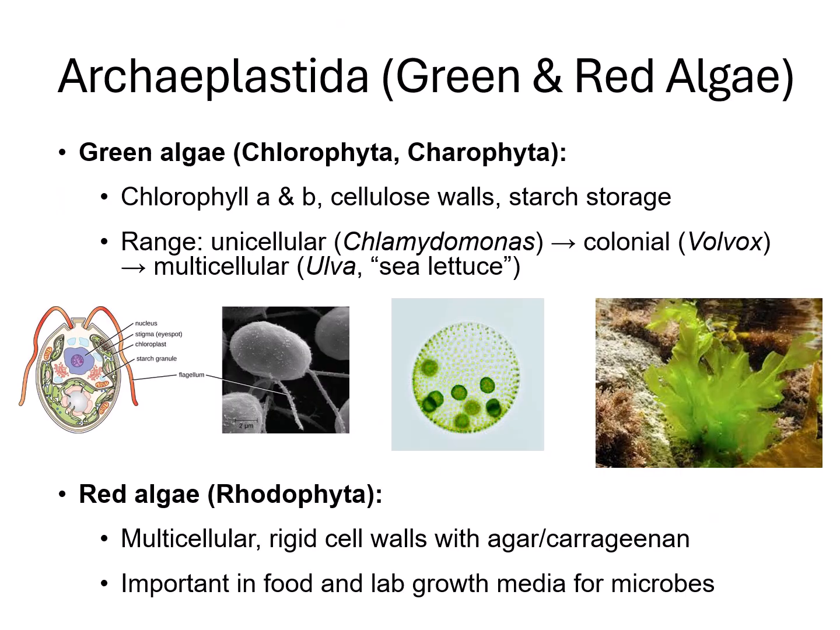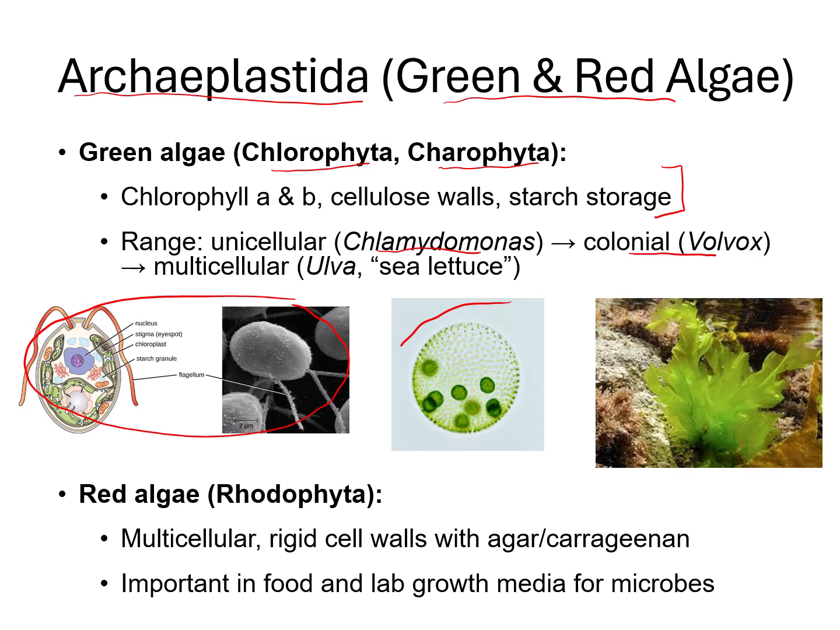Our next supergroup are the Archaeplastida, and these include red and green algae. For green algae, we have two phyla, Chlorophyta and Charophyta. These all have chlorophyll A and B, cellulose in their walls, and they can store starch. In terms of their shape and morphology, they range from unicellular organisms like Chlamydomonas, shown here on the left, to colonial organisms like Volvox in the middle, to multicellular algae like Ulva, which is also sometimes known as sea lettuce.